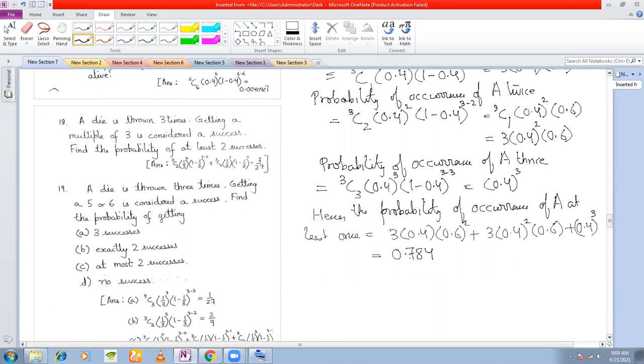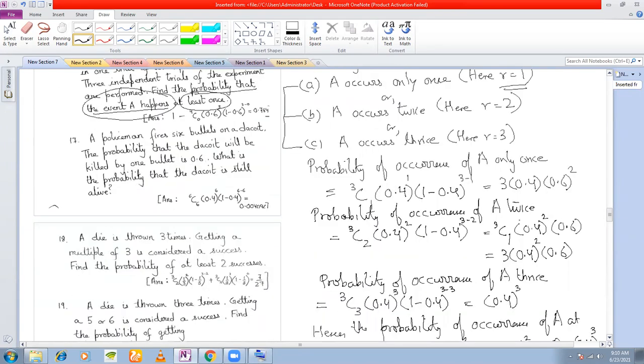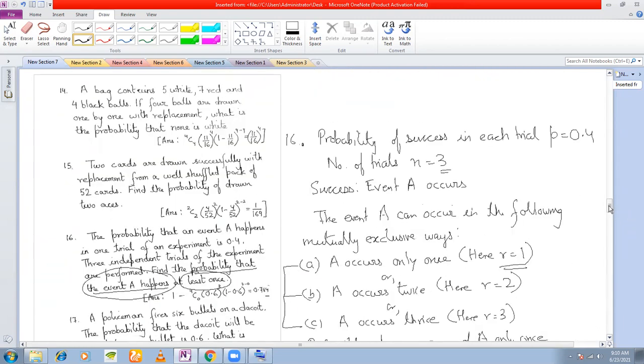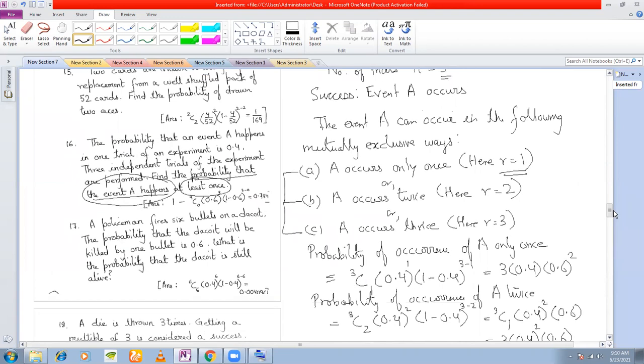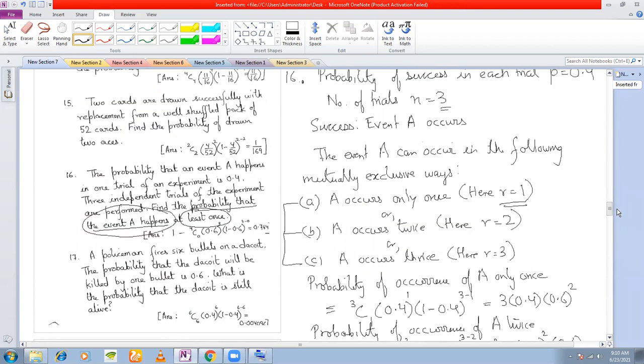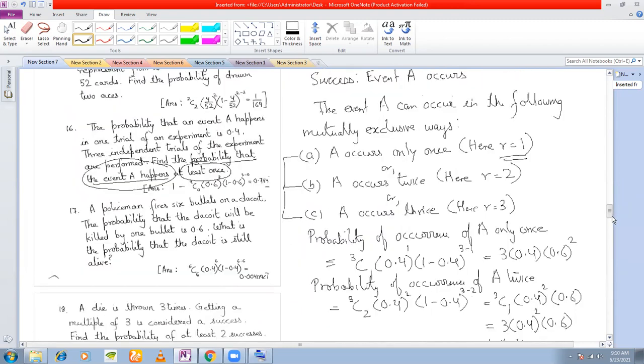Yes, sir. So you had the repeated application of the formula 3 times. See, I have repeated the formula 3 times. However, one thing I would like to mention here is that this is a little long, cut-way of doing it, right? If we just define our success a little differently, then we will be able to do it very easily.